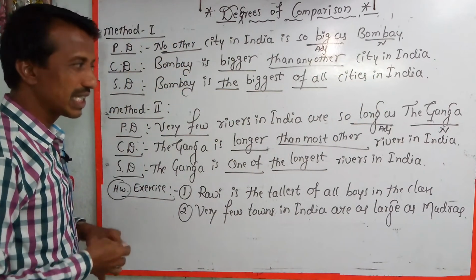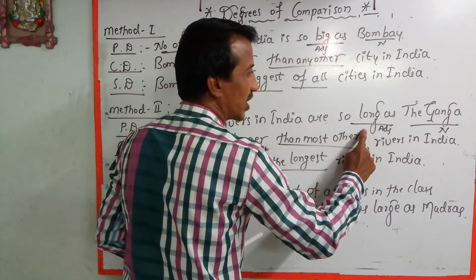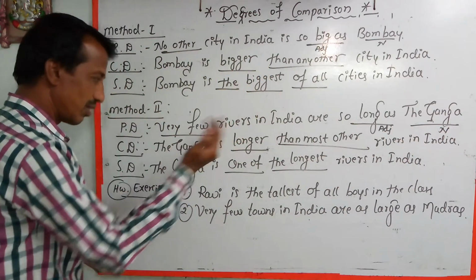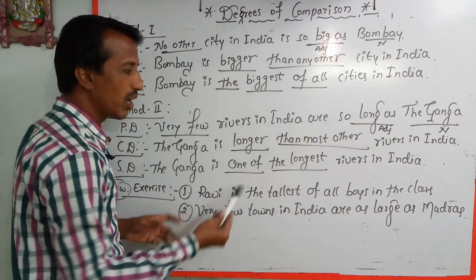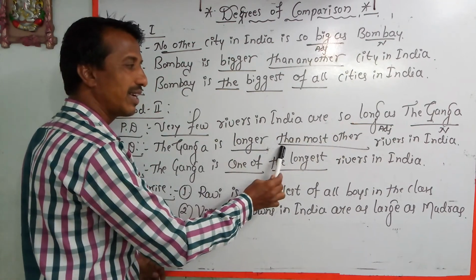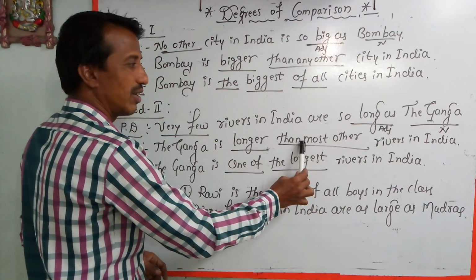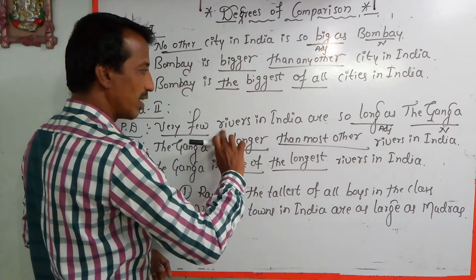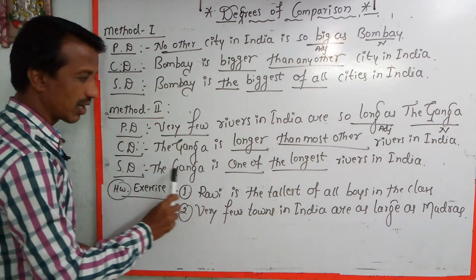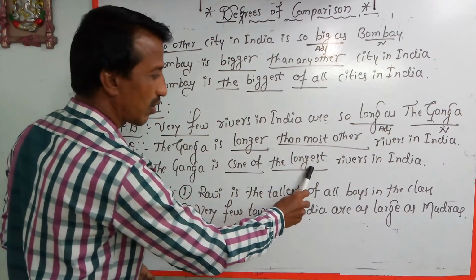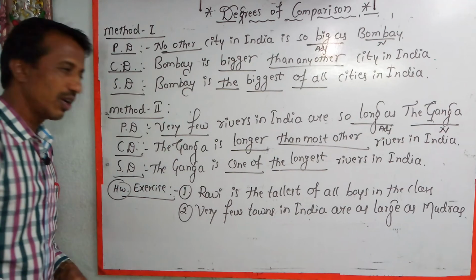Second method: very few rivers in India are so long as the Ganga. Long is the adjective, and the Ganga is the noun. We have to write the Ganga here. The Ganga is longer, and then write than most other. Then what remains? Rivers in India, which we write at the end of the sentence. The Ganga is one of the longest rivers in India. Okay, it's enough.